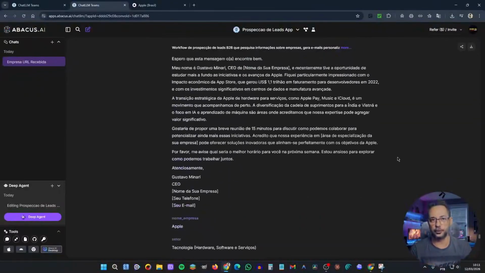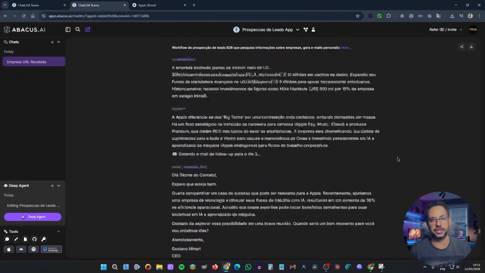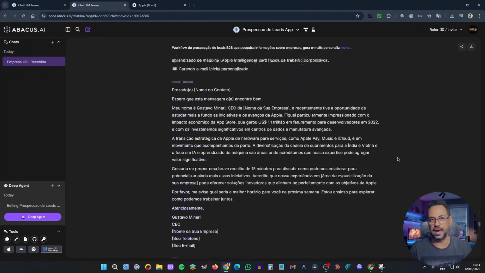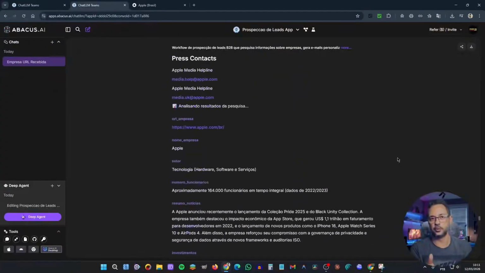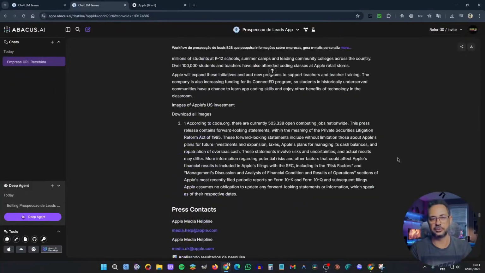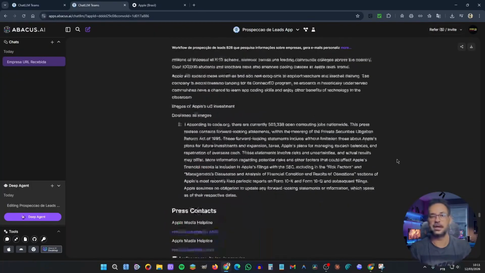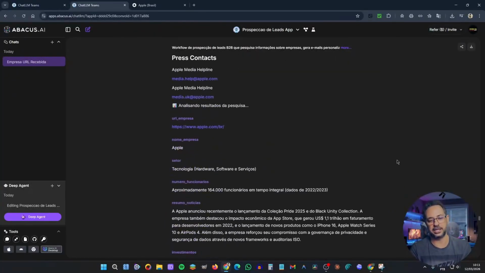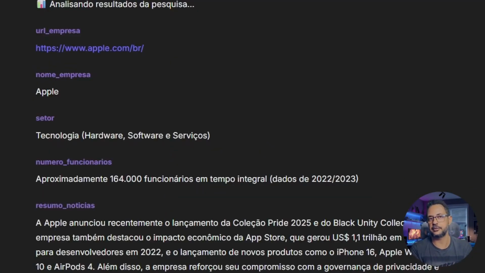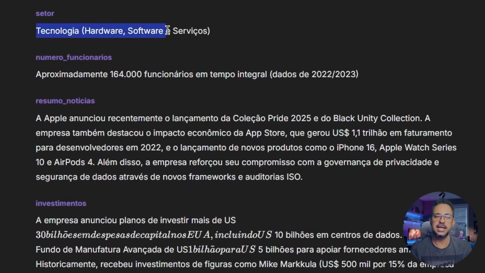Within this workflow that I asked Deep Agent to create for me, regardless of your field of work, you can create a workflow with all the elements, all the steps to be executed automatically. And in the end, it will give you either a link, a file, a dashboard, a chart, and so on. It's your choice. You just ask the artificial intelligence and it does the work for you.